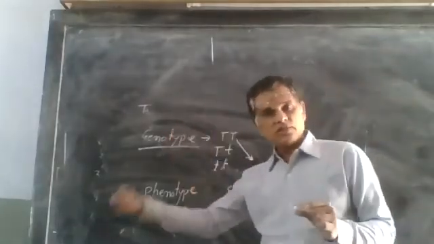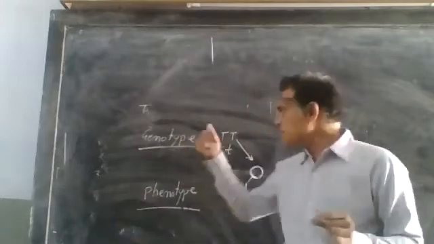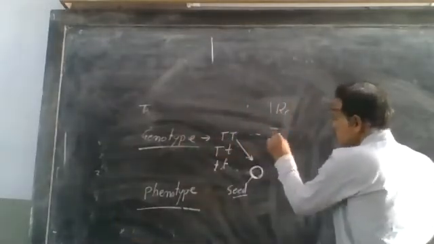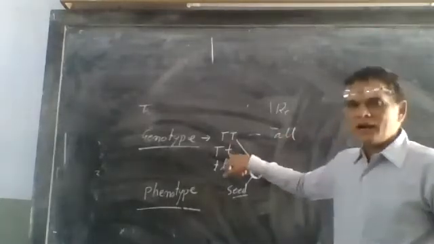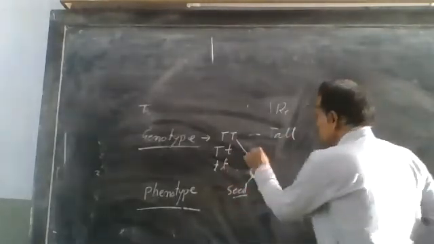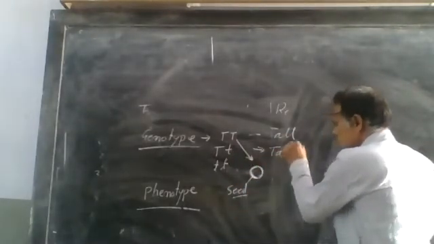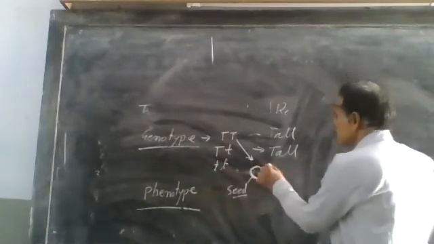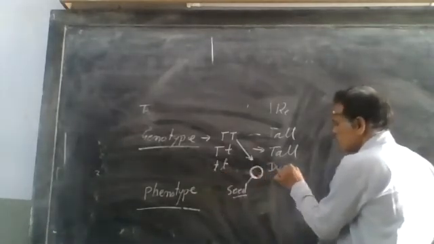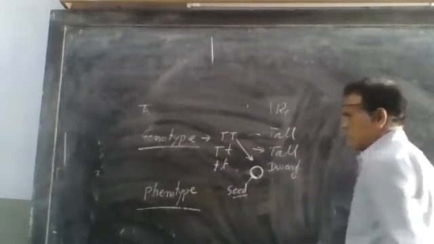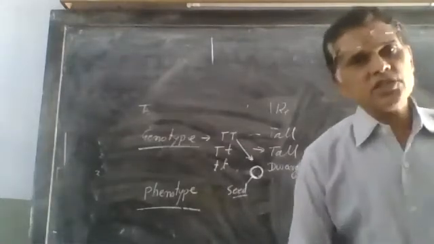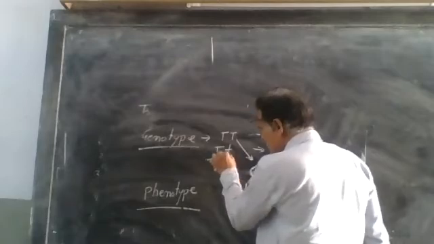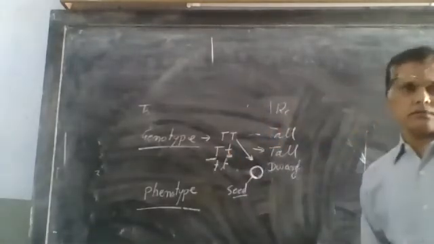If a plant has capital T, the phenotype is tall. If a plant has capital T, small t, the phenotype is again tall. If a plant has genes small t, it is dwarf.